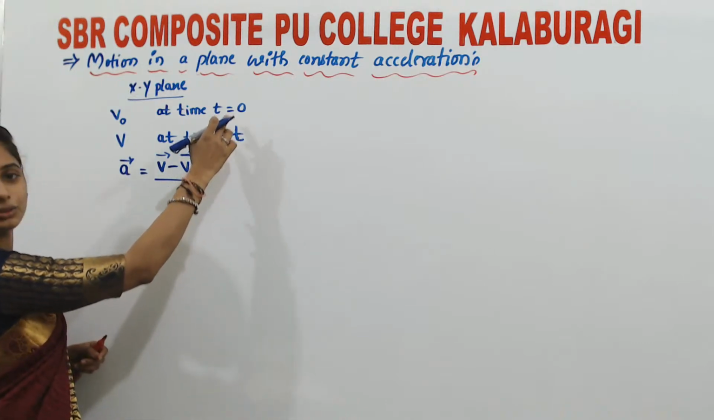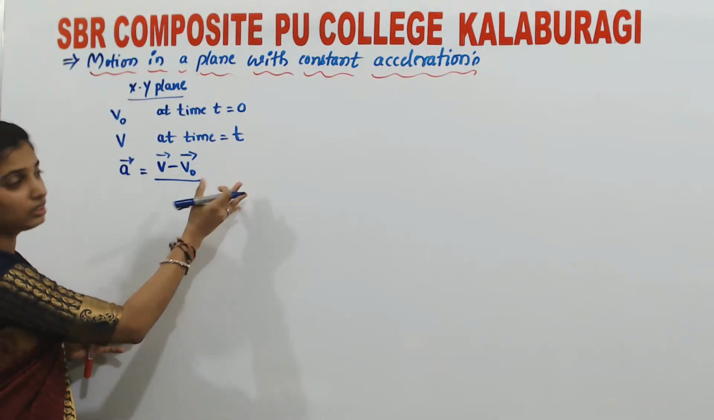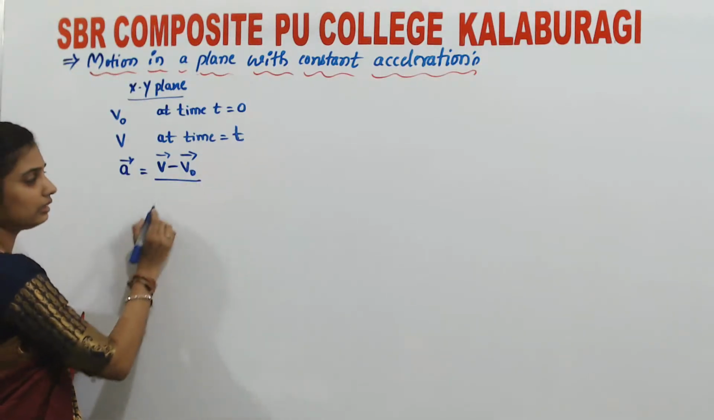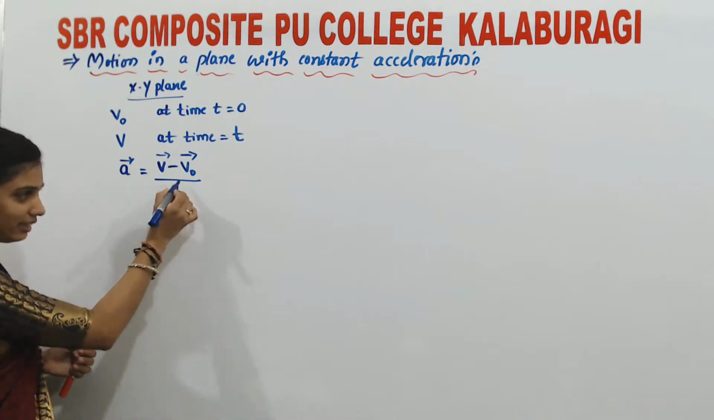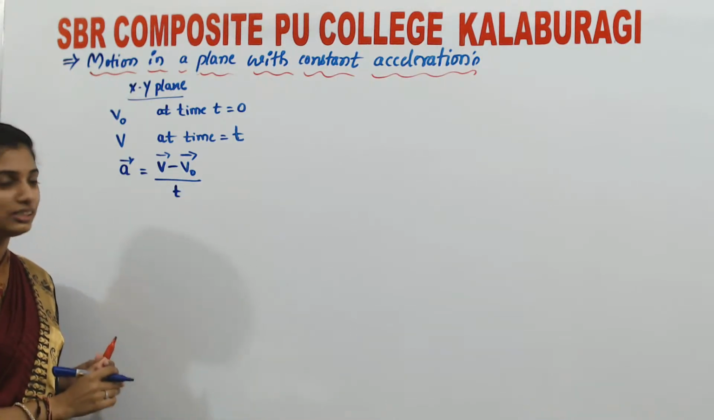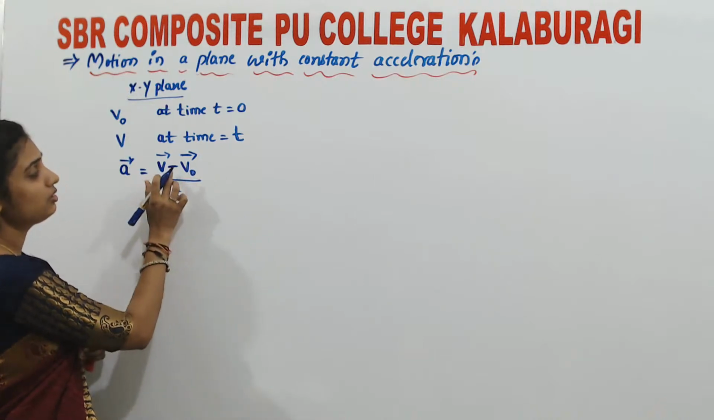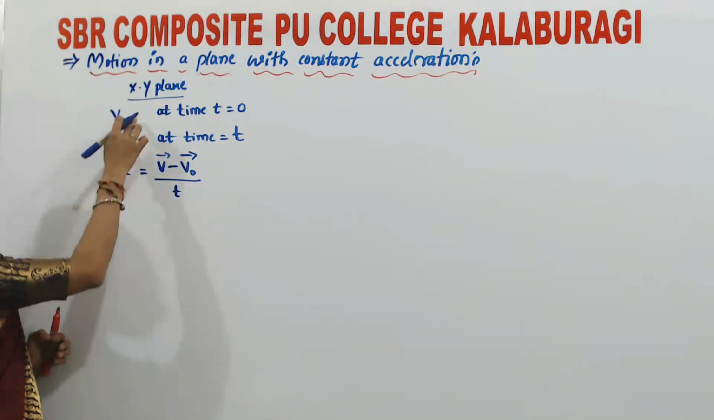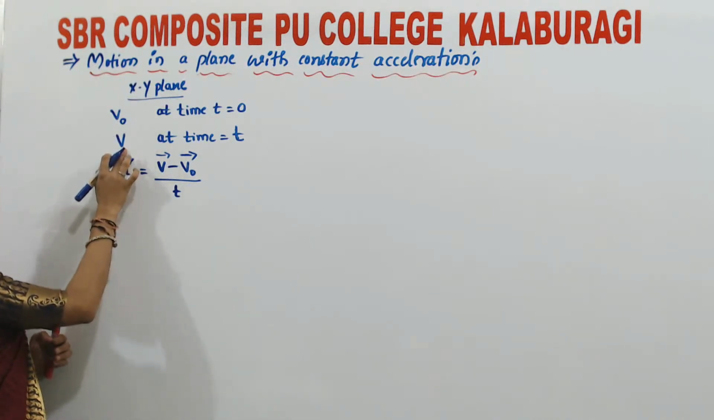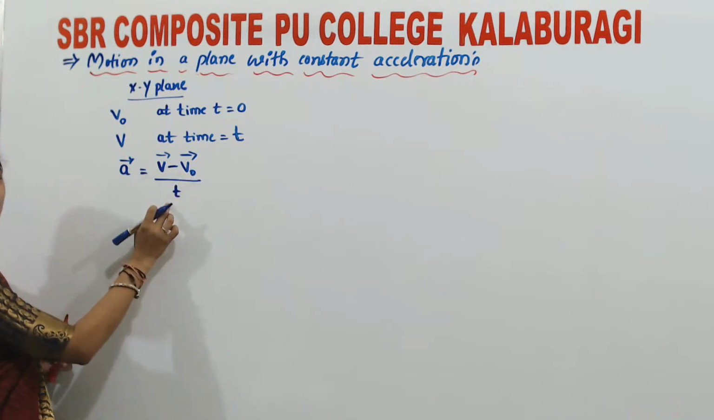Time is changing from t equals 0 to t, so t minus 0 will be t. So the change in time, shall I write as t? I'm not writing any vector, because time is not a vector quantity, this you all know. So here, acceleration is v minus v naught divided by t. Initially the velocity is v naught, afterwards it changes to v in a time interval of t. So change in velocity is v minus v naught, divided by t.